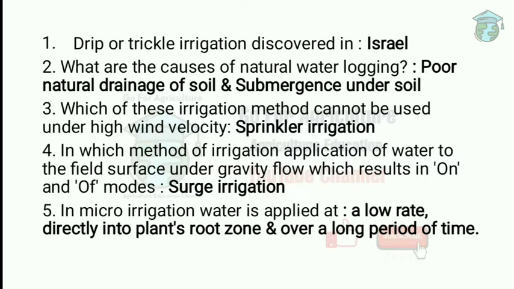Next one, in micro irrigation water is applied at a low rate, directly into the plant root zone and over a long period of time. This is popular in recent times, and micro irrigation is important because it saves water, it goes directly into the plant root zone, and it stays there for a long period of time.